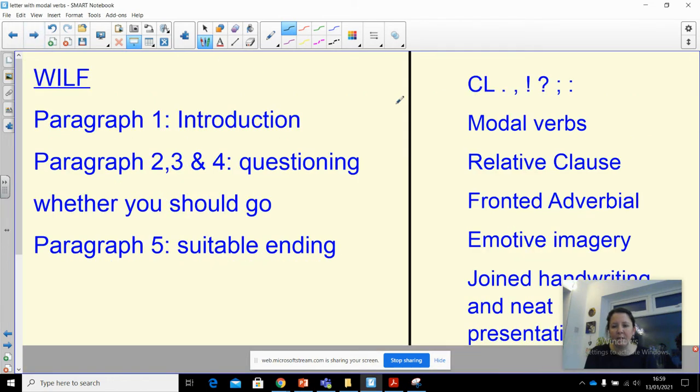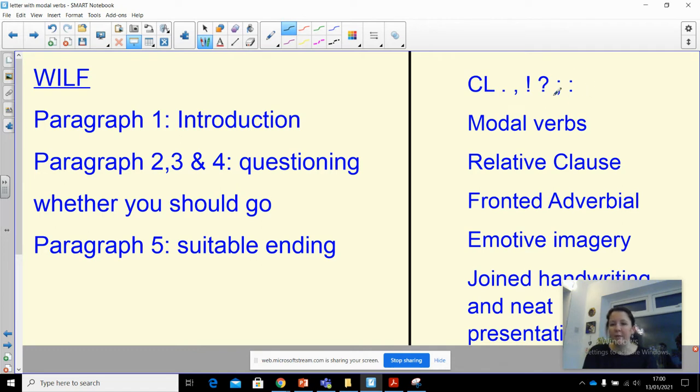I'm not sure whether I have included all of my WILF, but I want a paragraph with an introduction. Paragraphs 2, 3, and 4 questioning whether you should go, so you've got to imagine your mother. And paragraph 5, a suitable ending. That's what I'm expecting. And I'm also looking for our punctuation. You know what these mean. Capital letters, full stop, comma, exclamation mark, question mark, semicolon, colons.